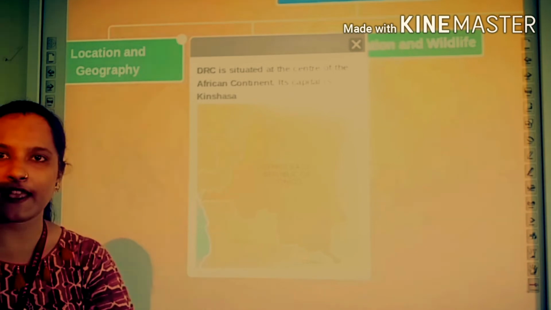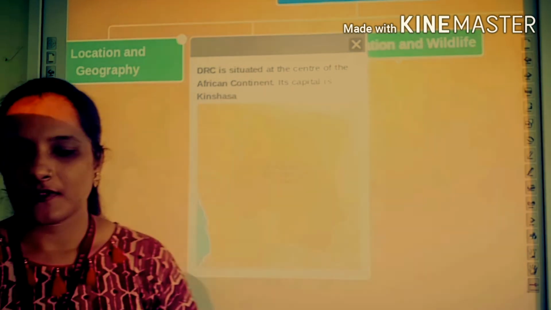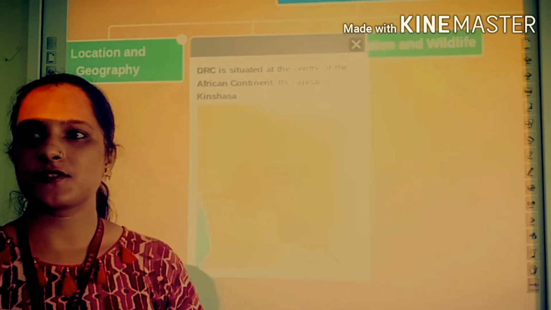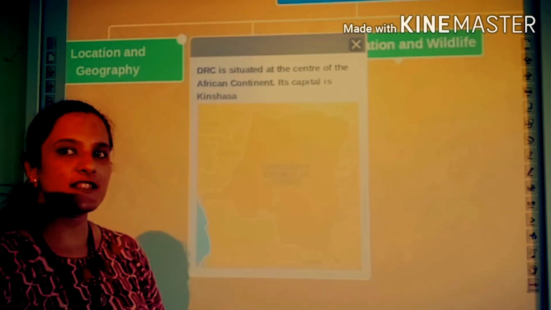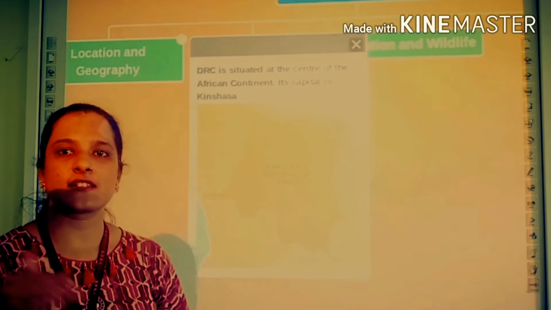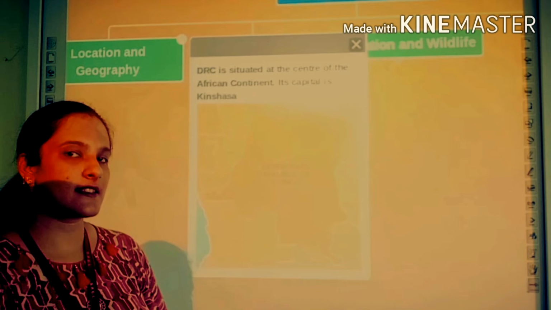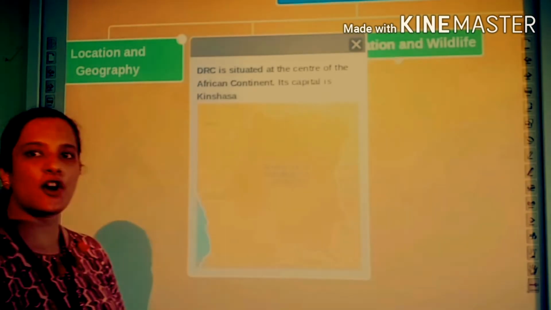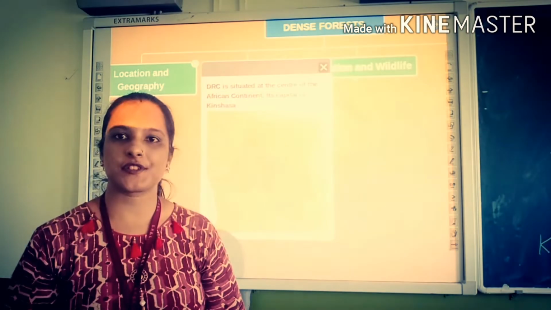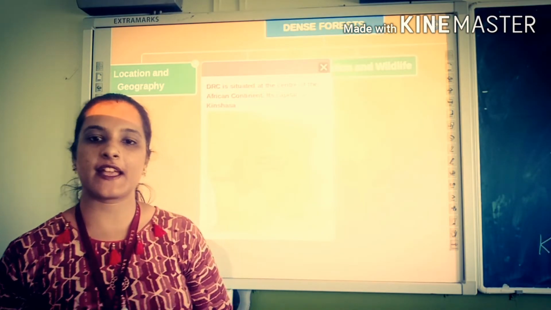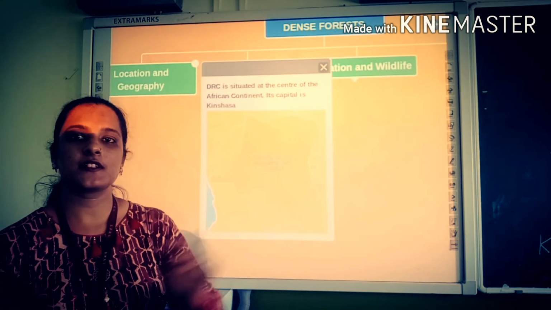It was earlier known as Belgian Congo. Why? Because it was ruled by Belgium till 1961. So from 1961 to 1971, it was known as the Belgian Congo, and then it changed its name to Zaire. But currently it is known as the DRC, that is the Democratic Republic of Congo. Along with its name, its location is also showing that it is situated near the equator. The equator passes through the DRC.